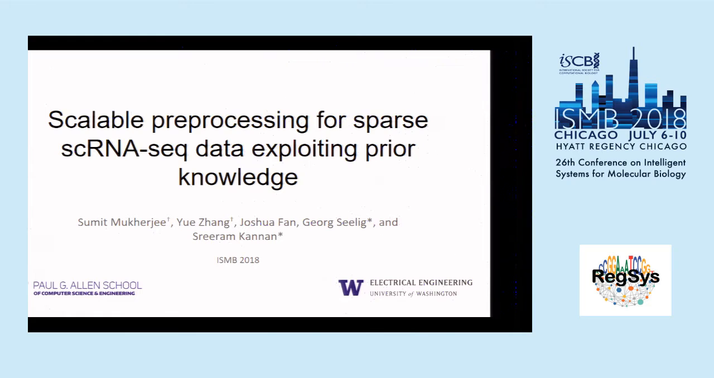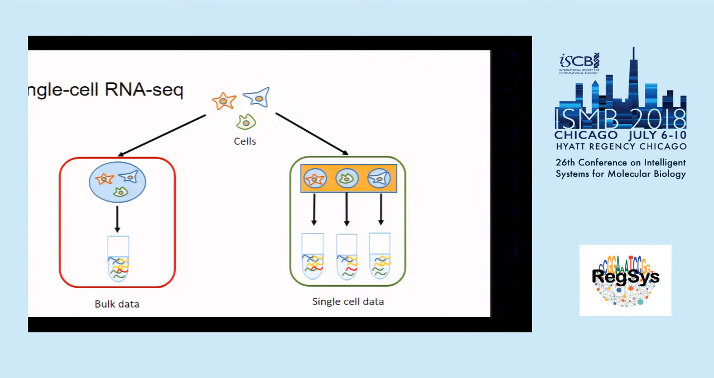Hello, my name is Yue, and I'm a grad student in Georg Seelig's group at the University of Washington, and I will be presenting on our paper on UNCURL, which is a method for analyzing single-cell RNA-seq data. I'm sure a lot of you are already familiar with single-cell RNA-seq data. Basically, as compared to previous bulk experiments, we capture each cell individually and sequence the mRNA in each cell individually.